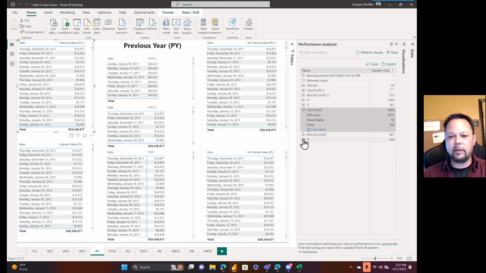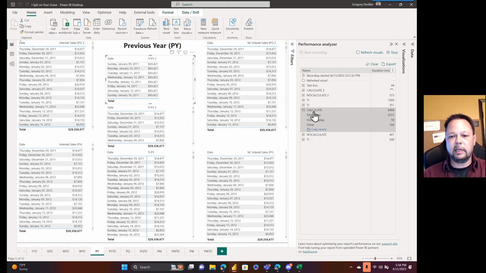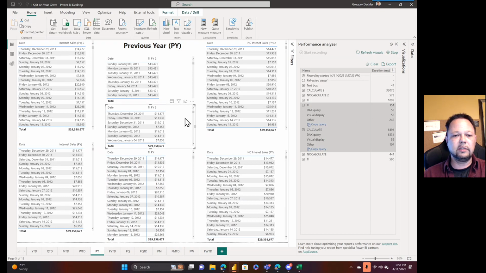All right, let's take a look at the three. This TI is this one. We don't really care about it because it's not the numbers we want anyway, but as you can see, it's almost a second just for the DAX query. This TI, this one right there, is 53 milliseconds, and that's using same period last year. This one using our dates between is 51 milliseconds.